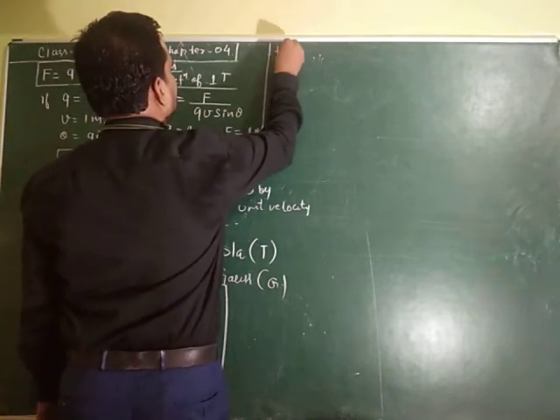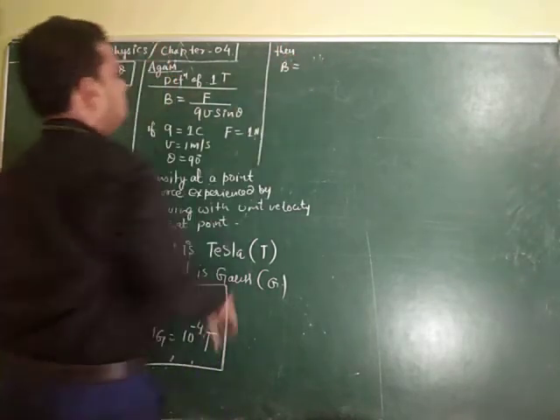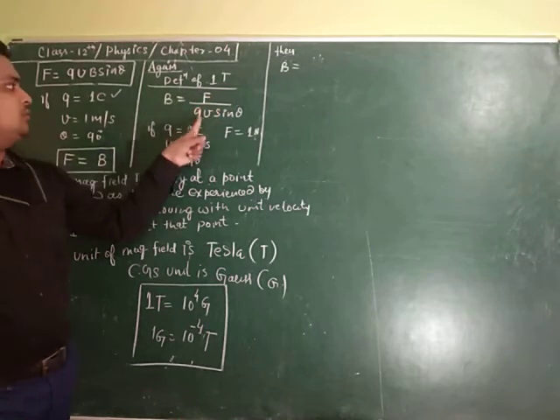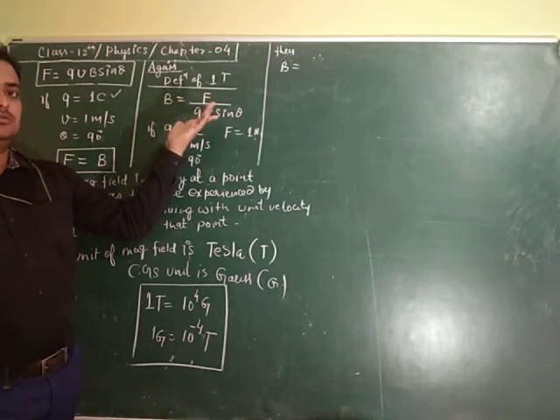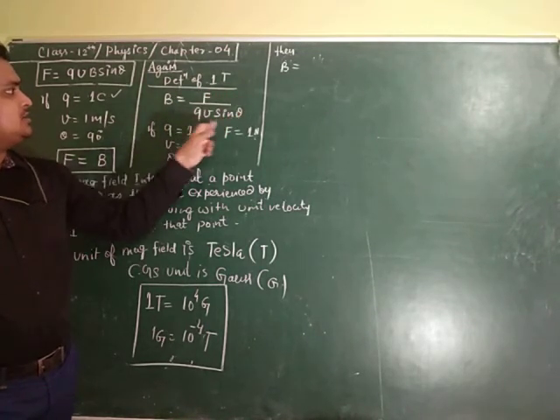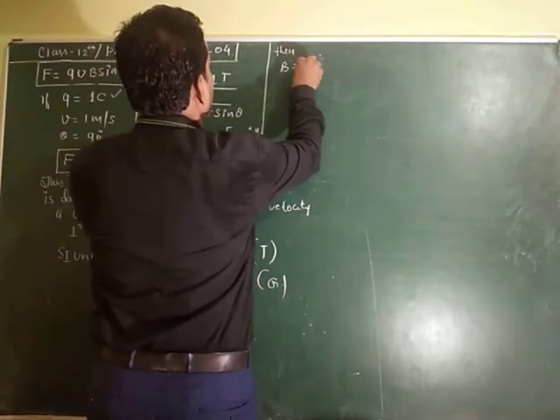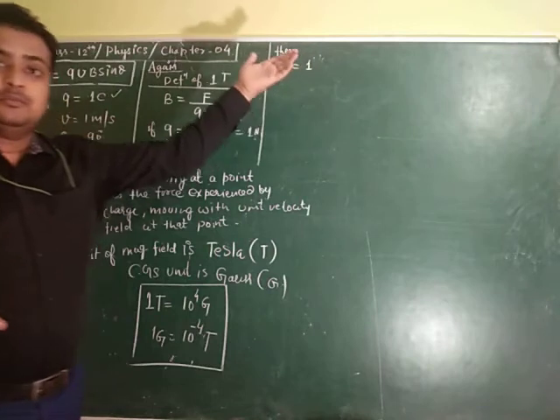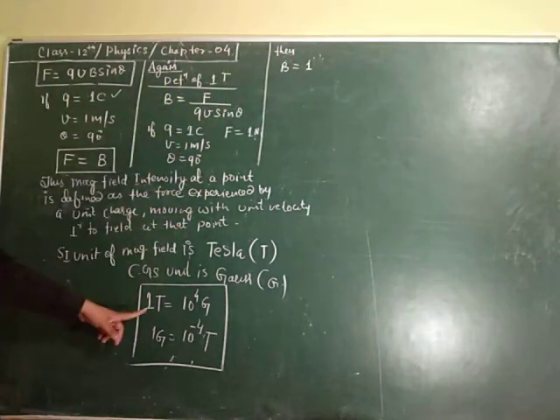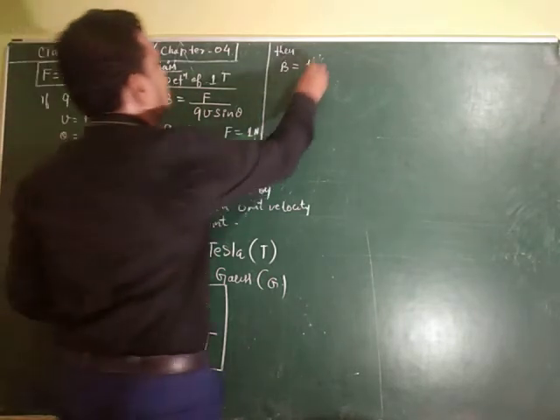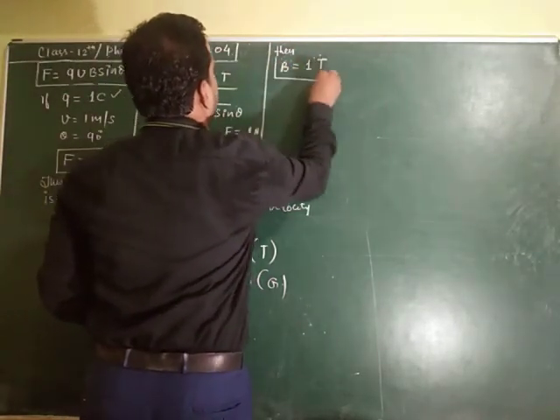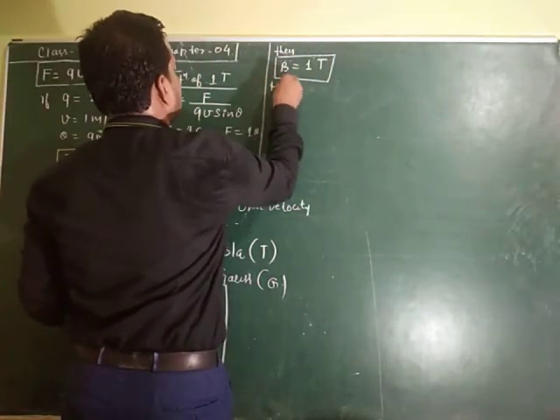Then B would be 1 over 1, 1 and 1. If RHS is 1, LHS must be 1. But 1 what? 1 kg meter? No. B has the unit Tesla, so we write 1 T. That is 1 Tesla.